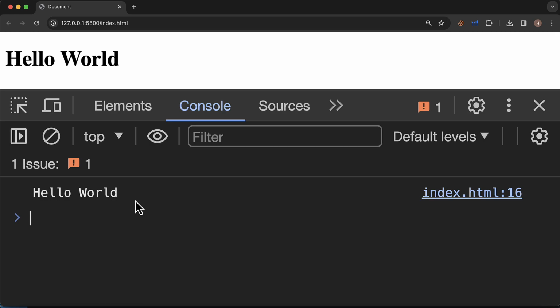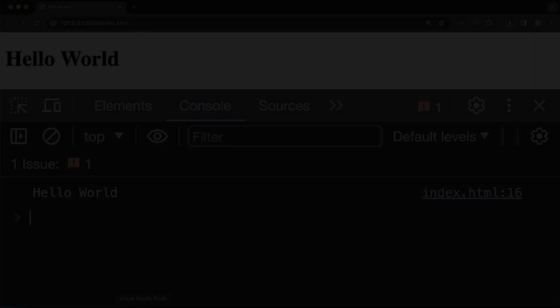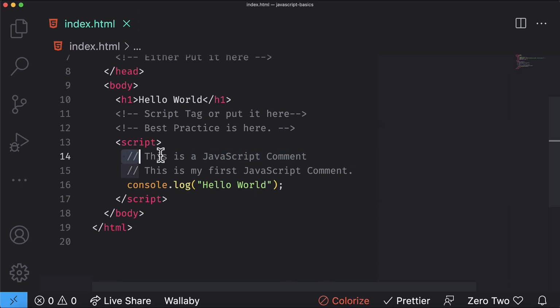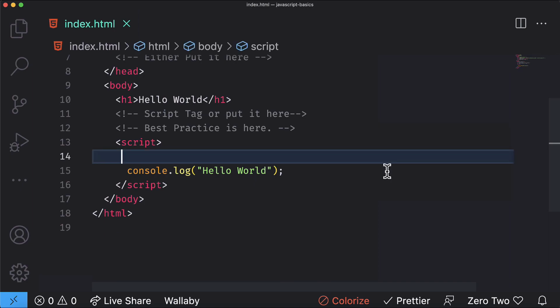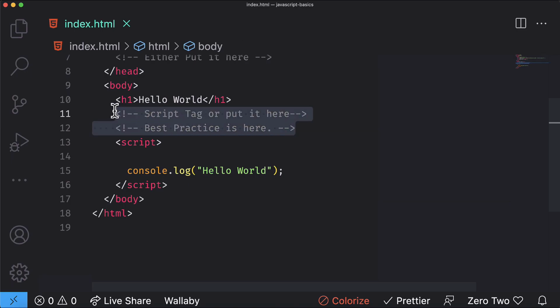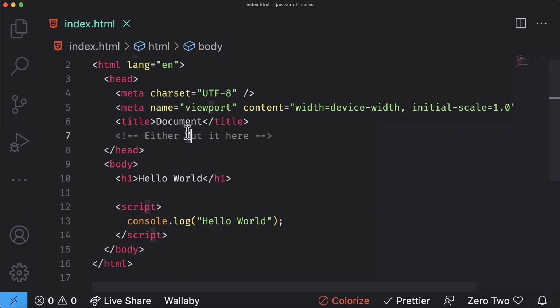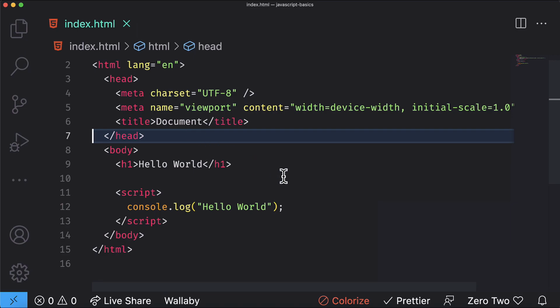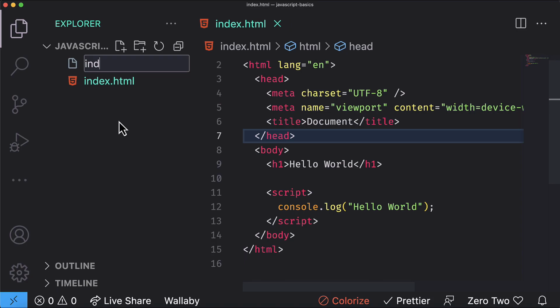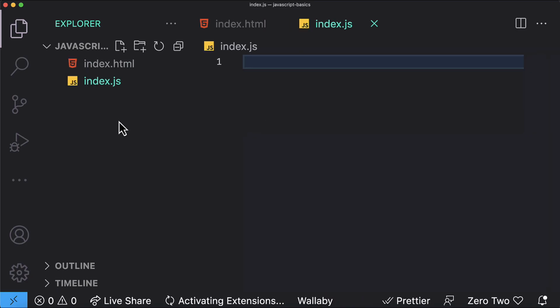Now while you can easily write JavaScript code in the middle of the script element, in a real world application you have thousands or millions of lines of code. You don't want to write all the code inline here. You want to separate your HTML code and JavaScript code. That is called separation of concerns, because your HTML should only be used to display content and JavaScript should only be used for the behavior of that HTML, so it is not good to add them in one file.